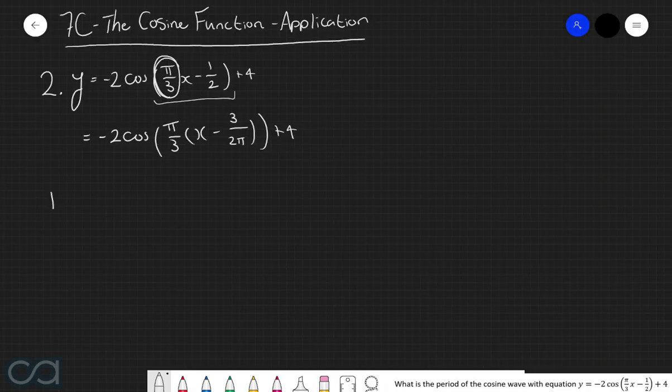And now we know that the period of a cosine wave is given by 2 pi divided by the coefficient of x, which in this case is this pi over 3. So we're going to have 2 pi over pi over 3, which is equal to 6.